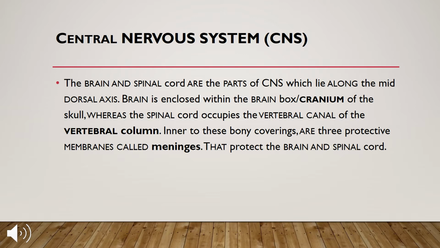So the main parts of the central nervous system are the brain and spinal cord. The brain is protected in the brain box, the cranium of the skull, and the spinal cord occupies the vertebral column. Inner to the bony coverings are the meninges. The central nervous system is connected to the brain, hence it is a very important part of the body which controls the entire functioning of the body.